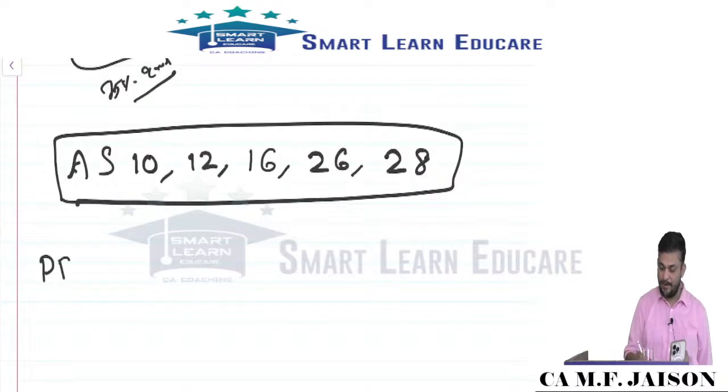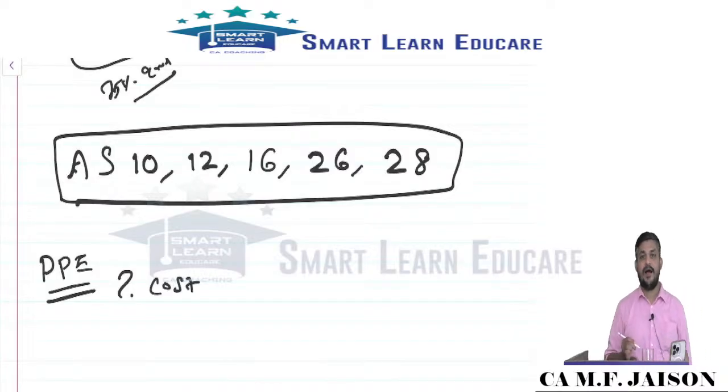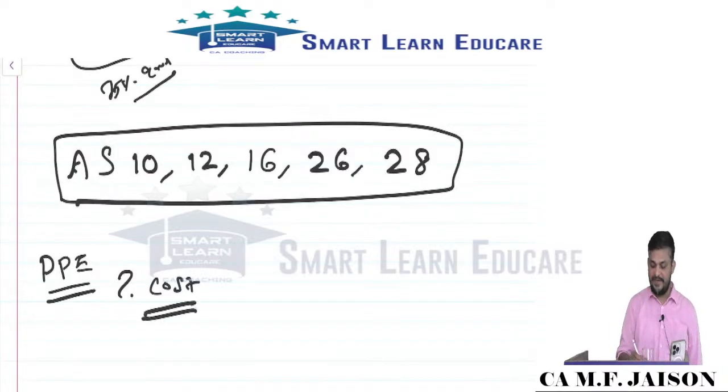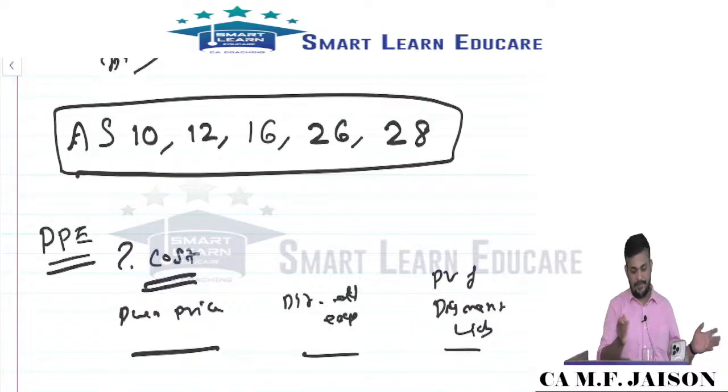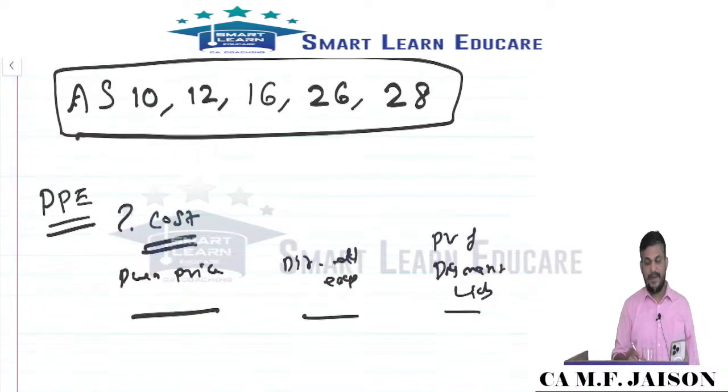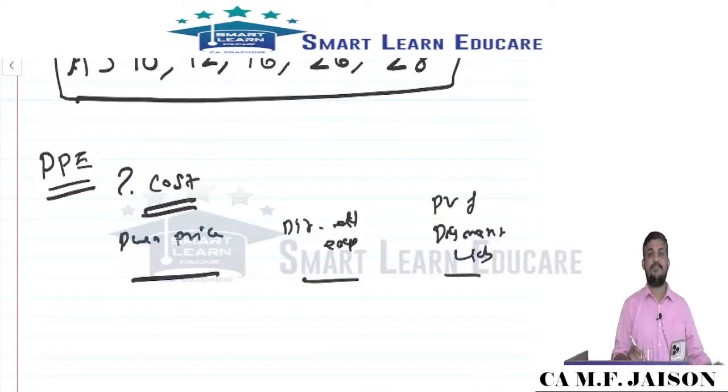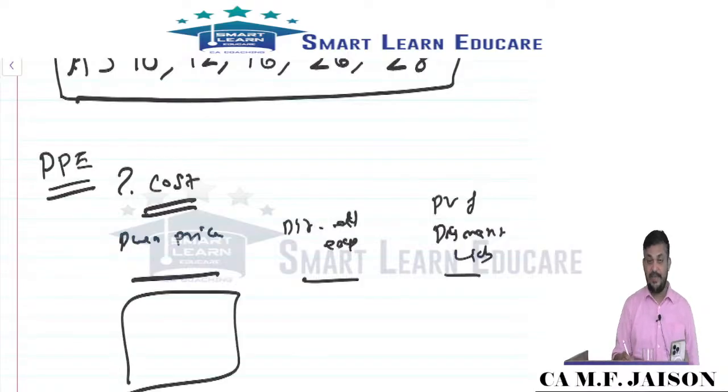When you buy a property, plant and equipment, what is the cost? Cost is nothing but, my dear friends, purchase price plus directly attributable expenses, plus present value of dismantling liability. This has been tested many times, and cost related questions were tested in the last exam. Purchase price consists of list price minus trade discount plus non-refundable duties and taxes. Already we know. Directly attributable expenses consist of employee expense,